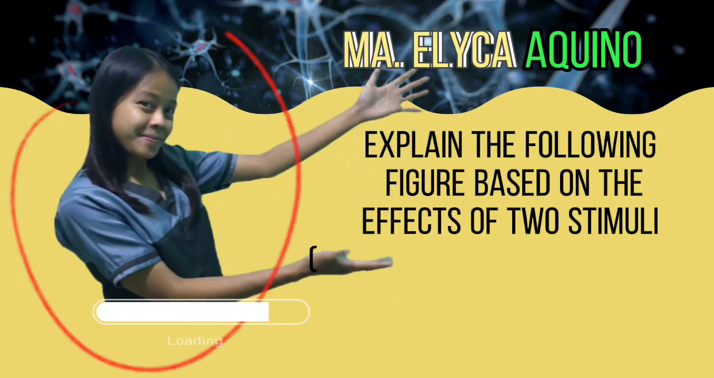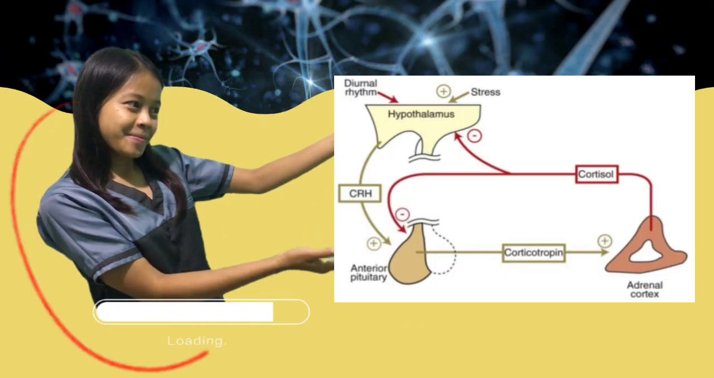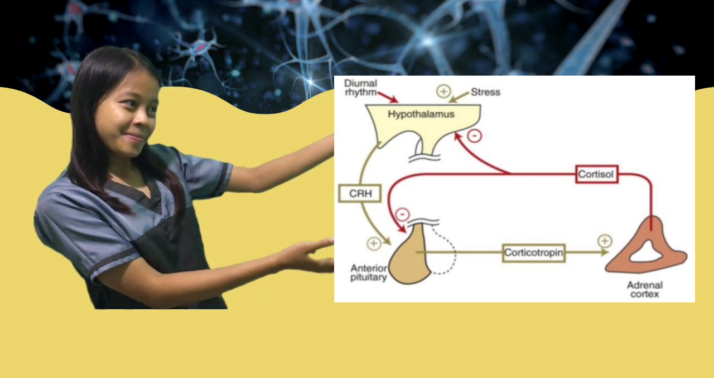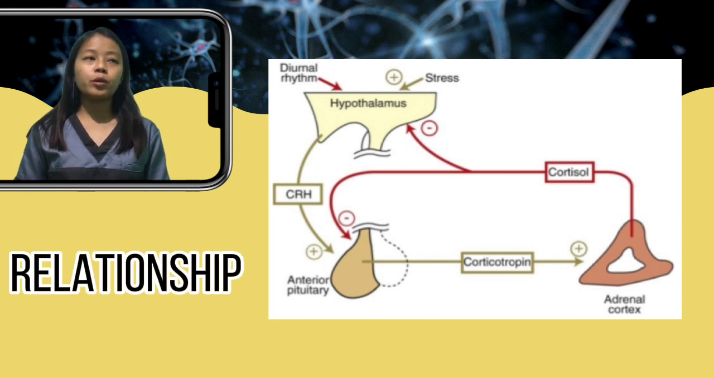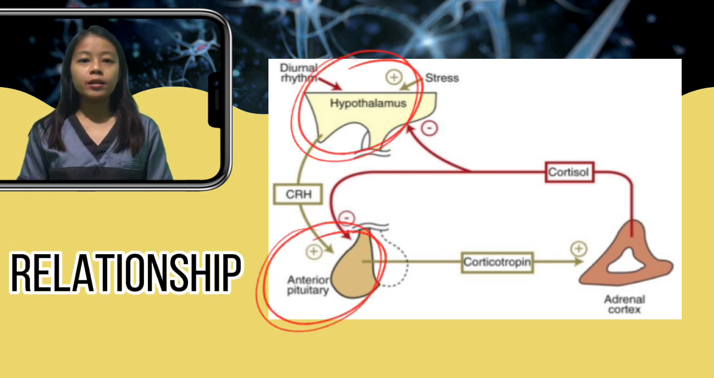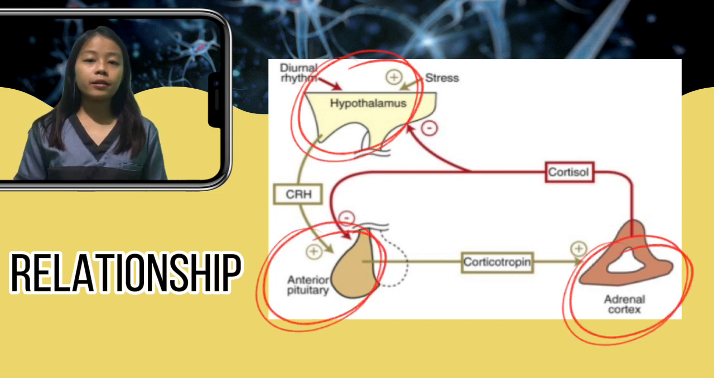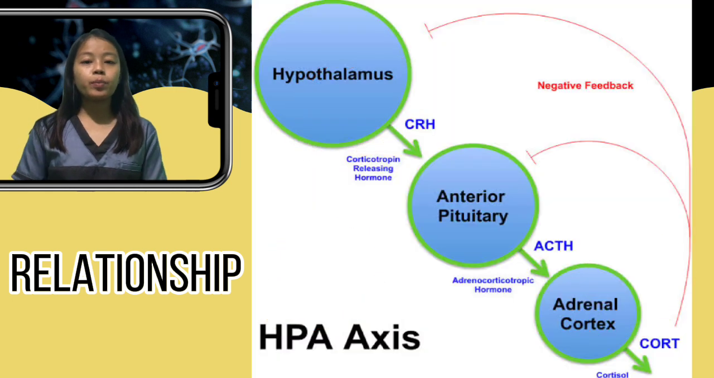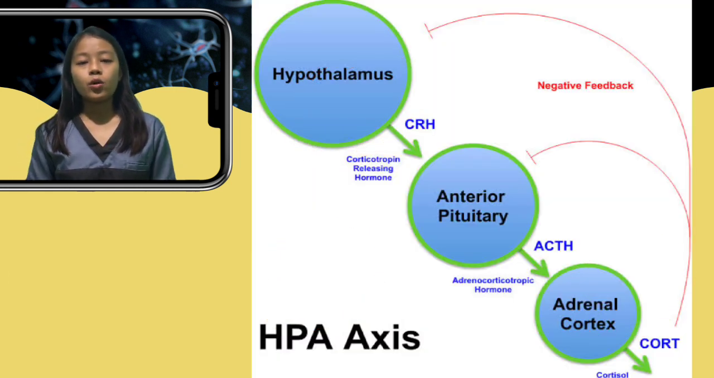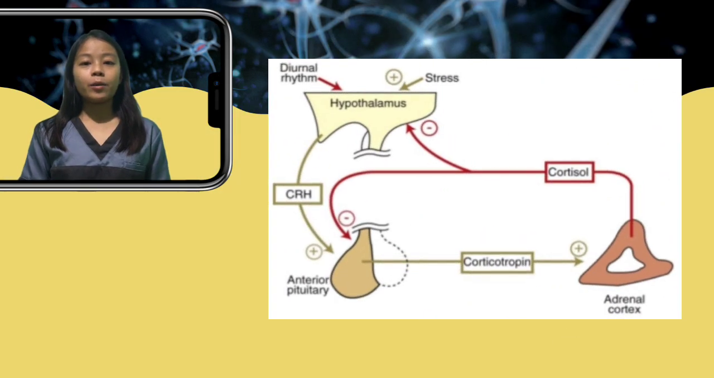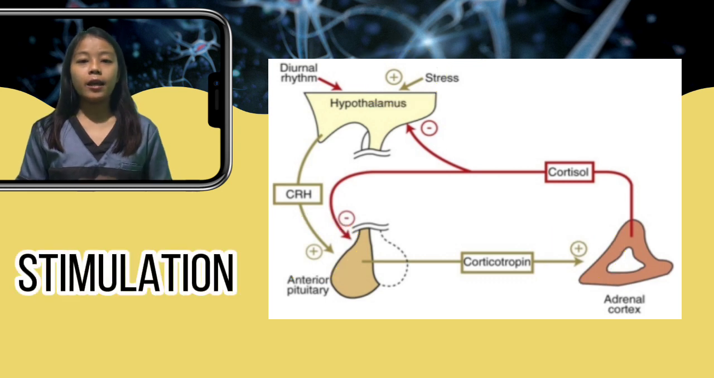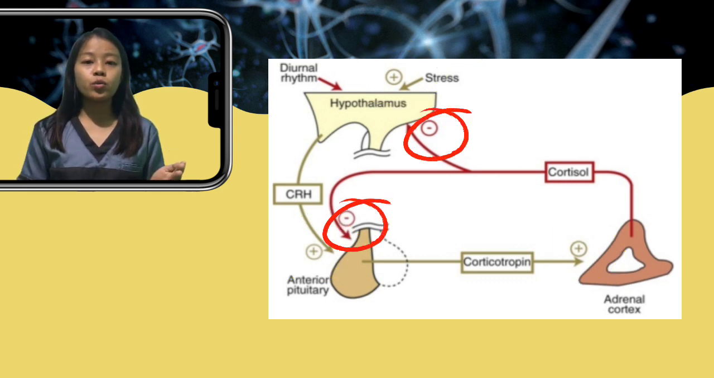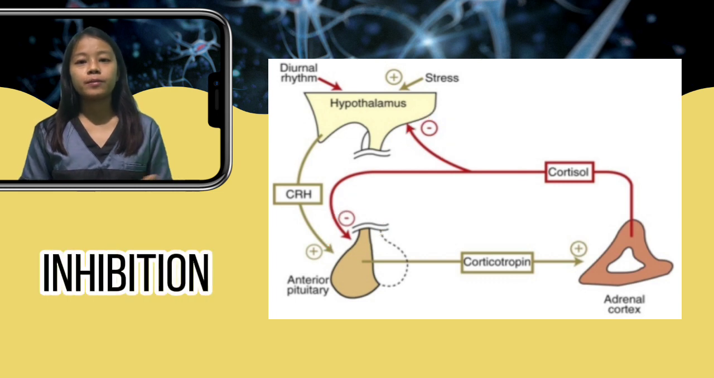Explain the following figure based on the effects of two stimuli, the circadian rhythm and stress, on the secretion of various hormones. So, this diagram shows the relationship between the hypothalamus, the pituitary gland, and the adrenal cortex, and this diagram is called the hypothalamo-pituitary axis. In this diagram, we have the presence of a positive sign which refers to stimulation and a negative sign which refers to inhibition.